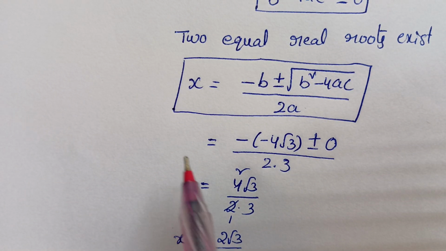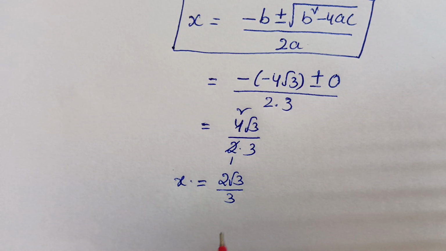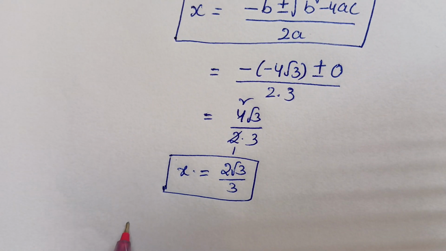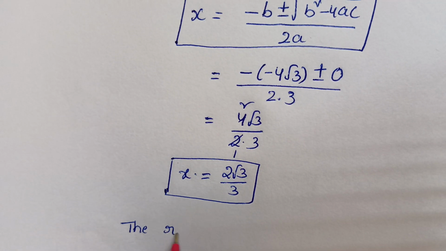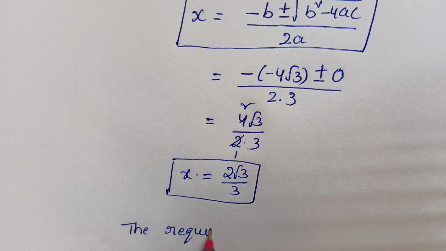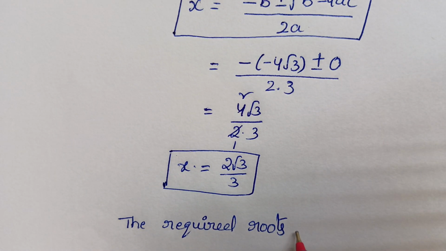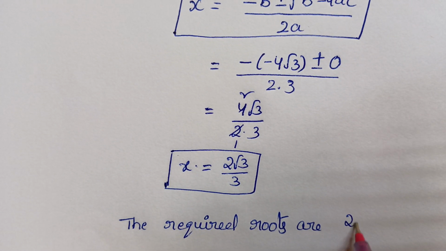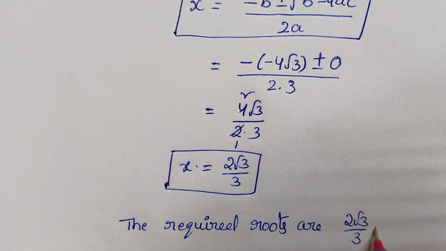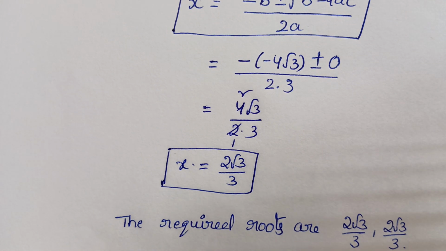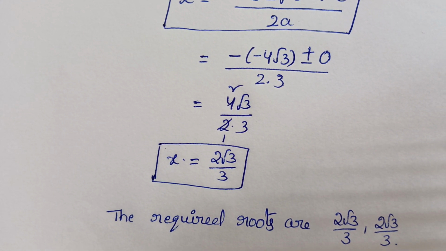So in this quadratic equation, x has two values, and the same two values will come. The required roots are the same: two equal real roots here, 2√3/3 and 2√3/3. This is the solution for the given problem.